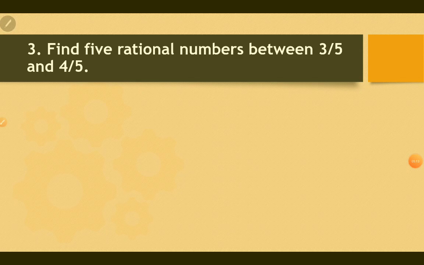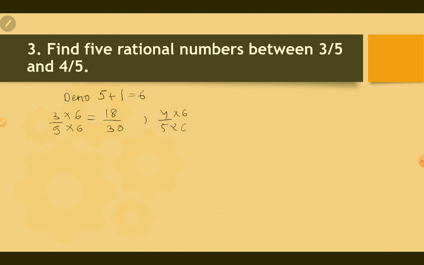Find 5 rational numbers between 3 by 5 and 4 by 5. So, as they are asking 5 rational numbers, hence denominator will be 6, which is 5 plus 1. So, 3 by 5, when you multiply and divide by 6, you will get 18 by 30, and 4 by 5 can be written as 24 by 30.